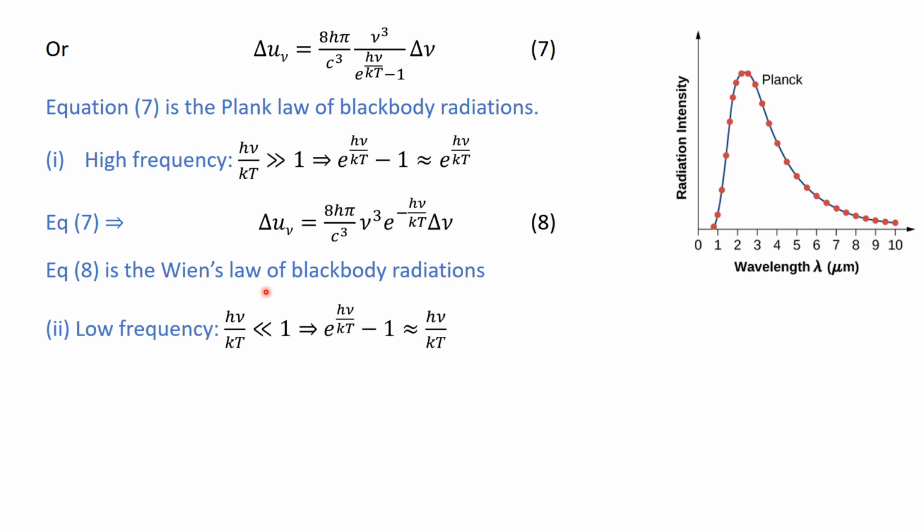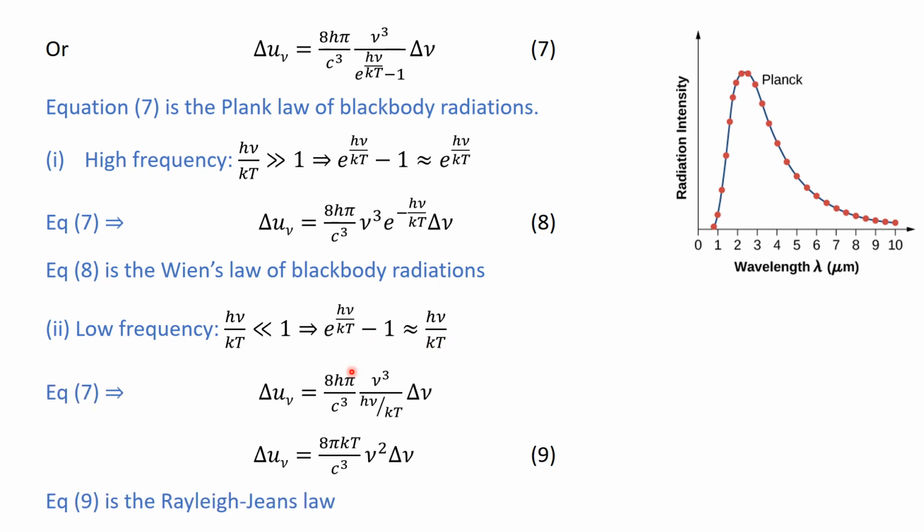Now, if we consider the case of low frequency, you will see that h nu by kT could be less than 1, and if you expand this and ignore the square and higher powers of h nu by kT, because nu is a lower value, you will have this thing. Now if you put this value in equation number 7, you will have this relation given by equation number 9, and this is known as the Rayleigh's law.